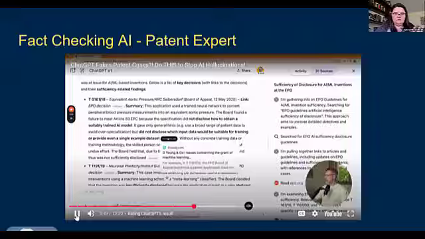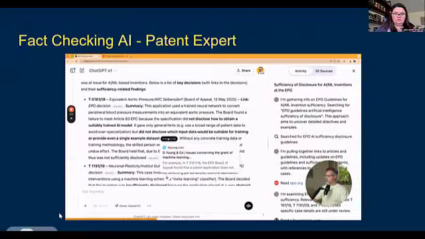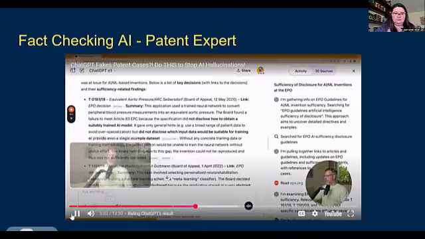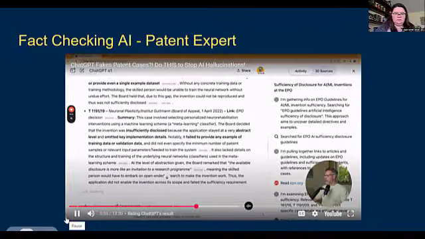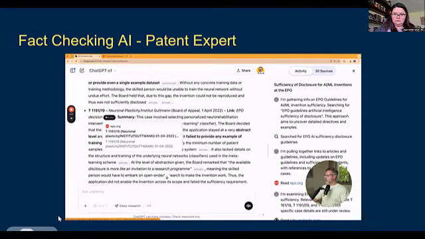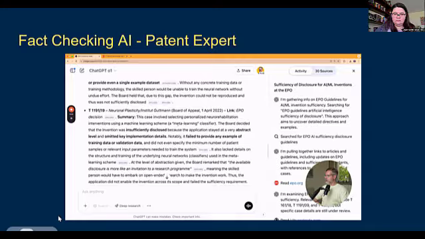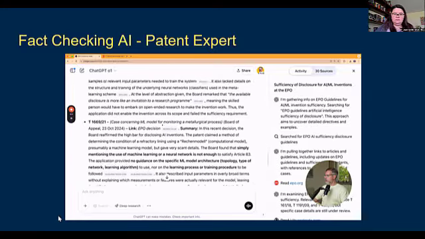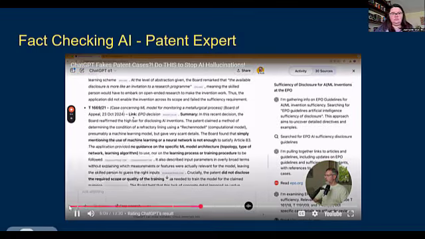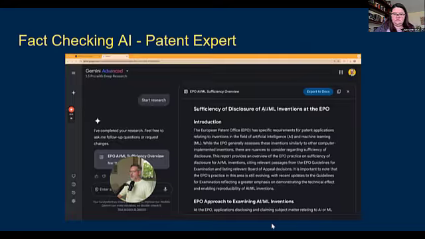It also cites secondary sources, blog articles about the decision. What else do we have? The decision neuroplasticity, also a good hit, also with a direct link here. And then we have this decision here. I also have an article on this one on my website. This sufficiency of disclosure of AI ML inventions at the EPO.